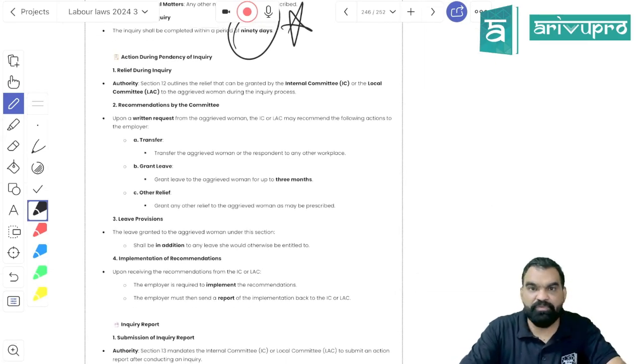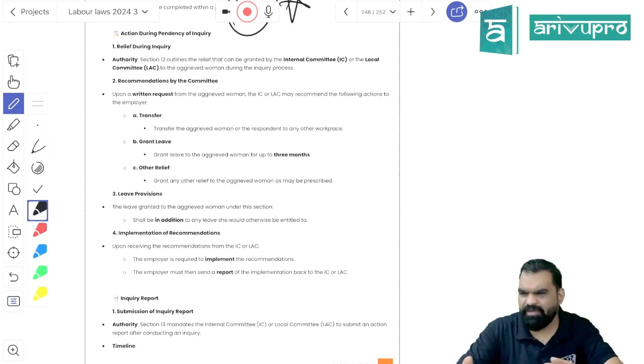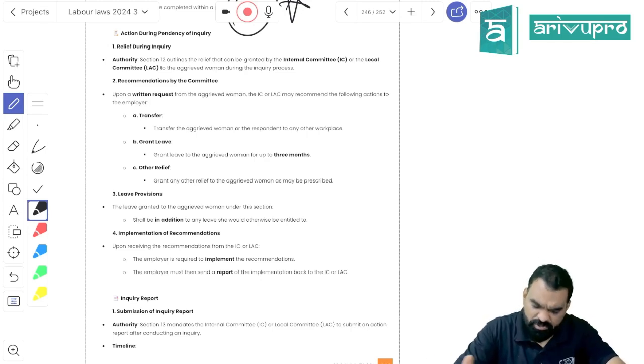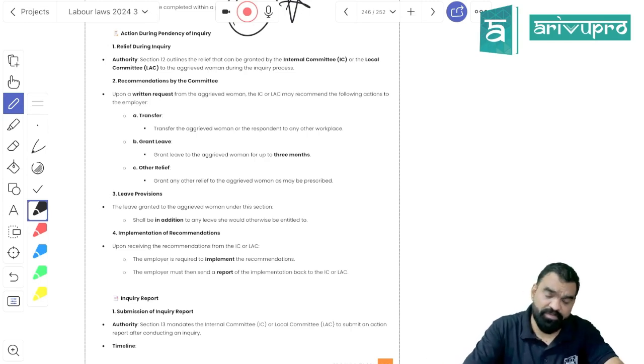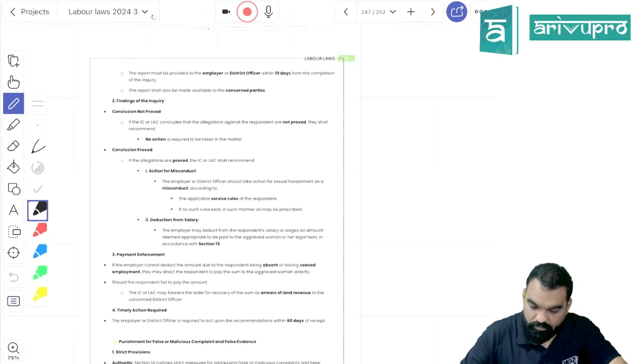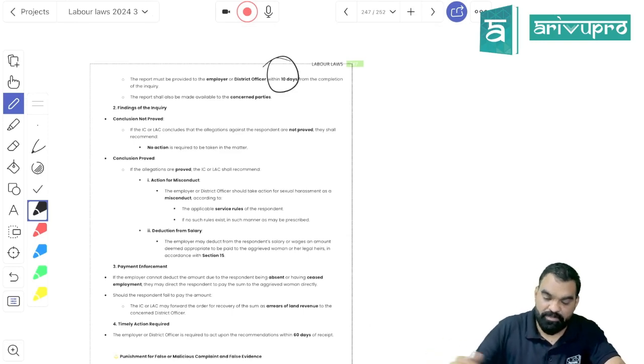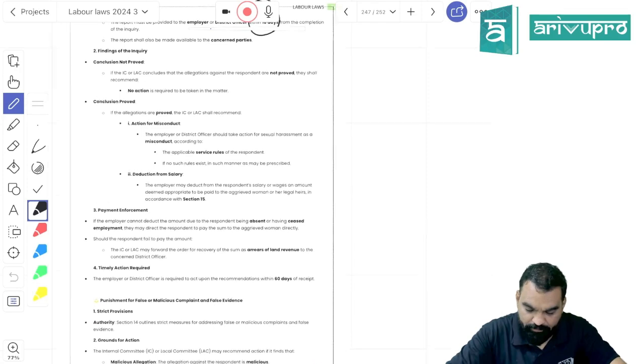Ultimately, if the case is proved, a police case will be registered. Initially, it's all about basic investigation of the case, right? Independently, so that the woman would feel comfortable to file a complaint. Going to the police can become difficult, so it's always better to associate with a committee which is not the police, right? That is why this act has been implemented, and timely resolution of the case is the basic objective. Inquiry needs to be completed within 90 days, and the inquiry report needs to be submitted within 10 days of completion of inquiry.